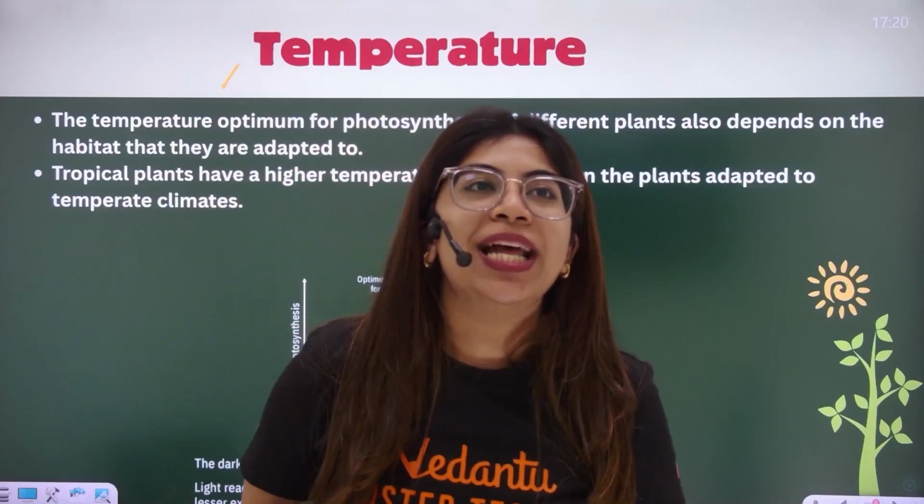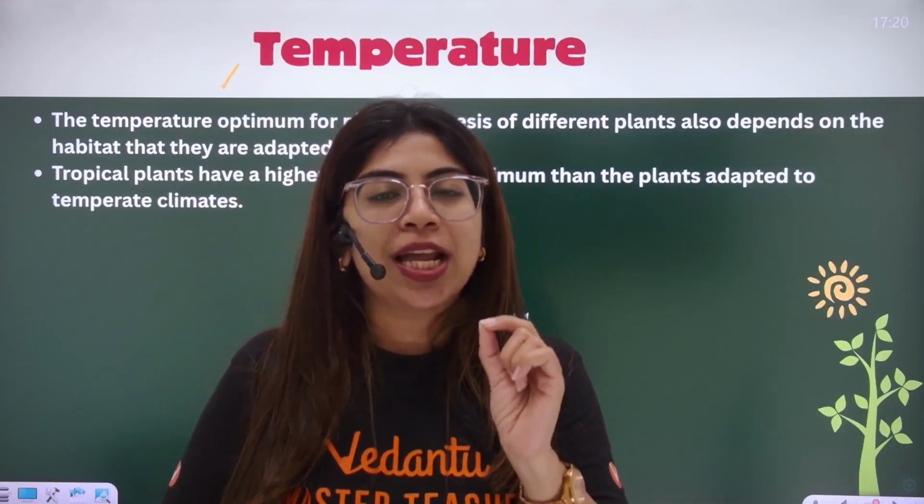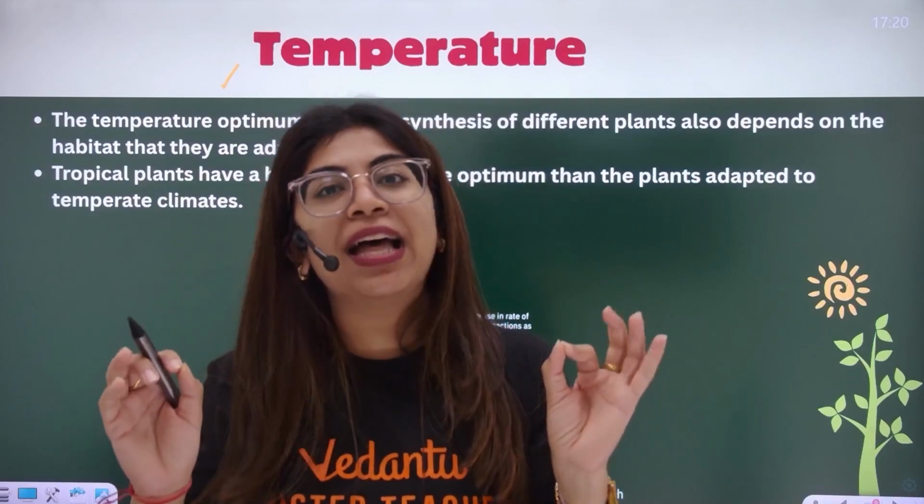We're done with light and CO2, which are the most important of the factors. Now moving to temperature. But temperature is a very choosy factor, in the sense that there is just a single temperature at which the rate of the reaction will be best. Even before or after that temperature, it is going to decrease.